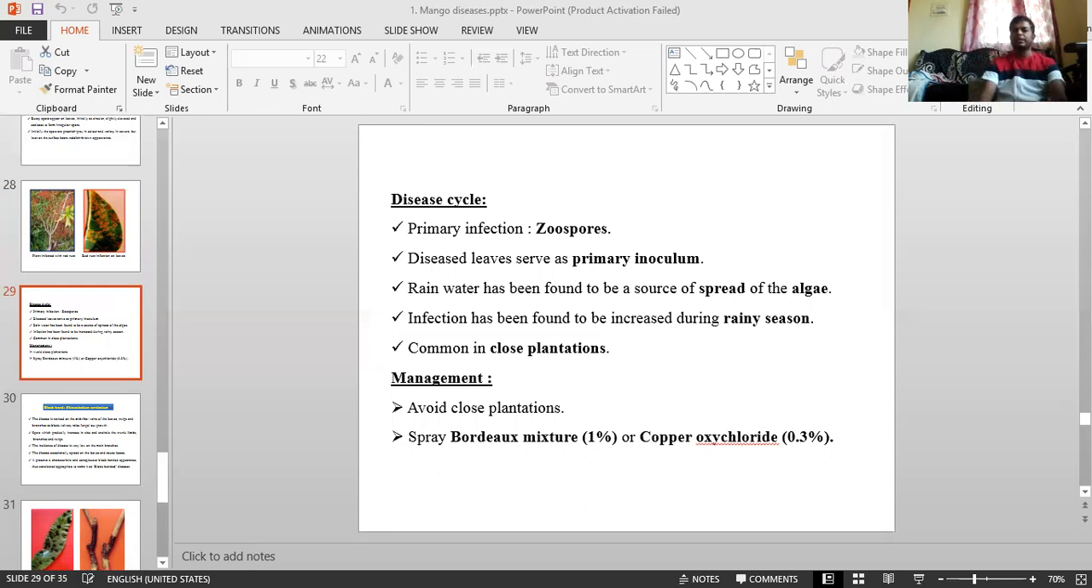And initially the spots are a greenish gray color. Before becoming the red rust, they are greenish gray in color, but later on they become a reddish brown appearance.